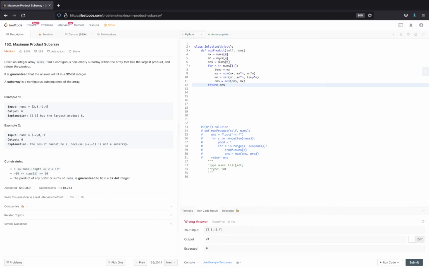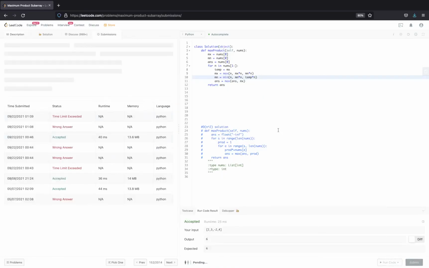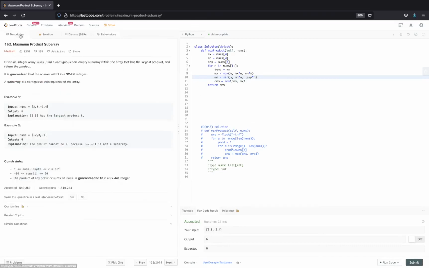I need to calculate temp, which was max. Oh no, I need to have n here, because n should always be in the answer, and because I'm ending my subarray. So yeah, let's see. Awesome, it does work.